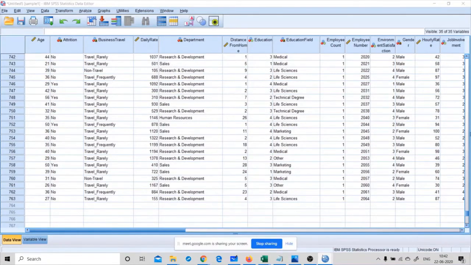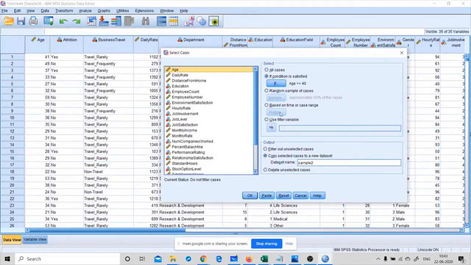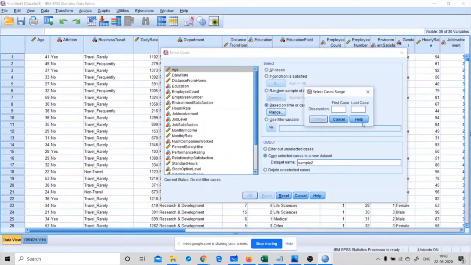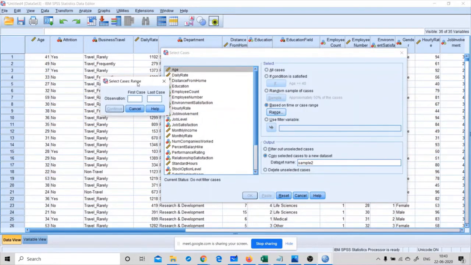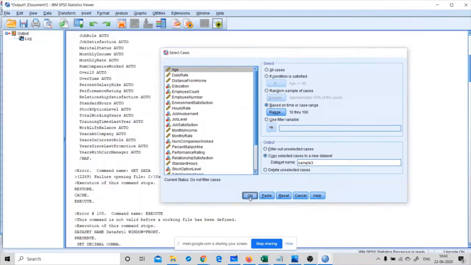Then let me do a sample based on some time or case range. I want the case range from 10 to 100. Click on continue, and I want to make it sample 3. Click on OK.